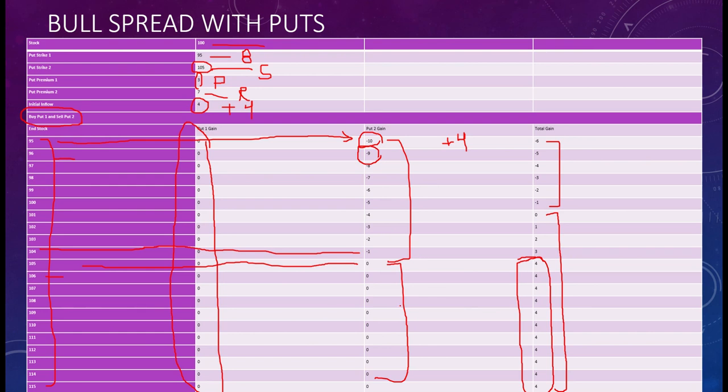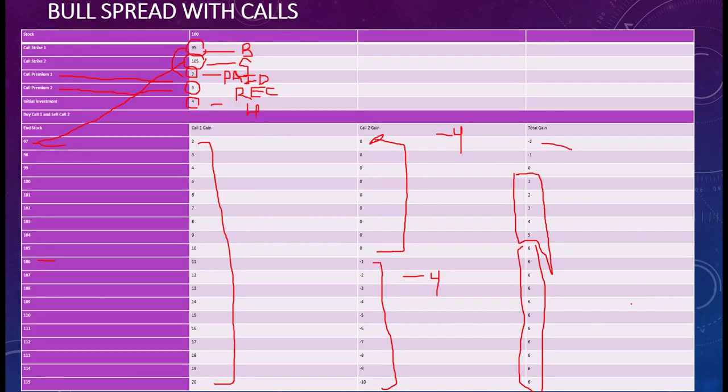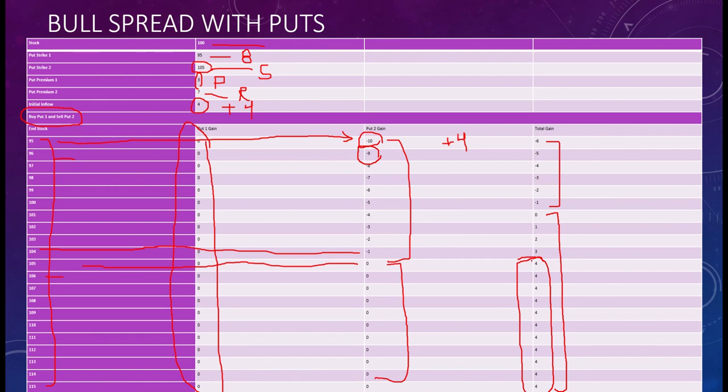And the second important thing to understand here is that after reaching a certain stage, you will earn a steady return. Like in the previous case also, after a certain point, his returns were 6. And with puts also, after a certain point like 105, his return is 4. So once you cross the second strike price, the higher price like 105, you will earn steady returns.